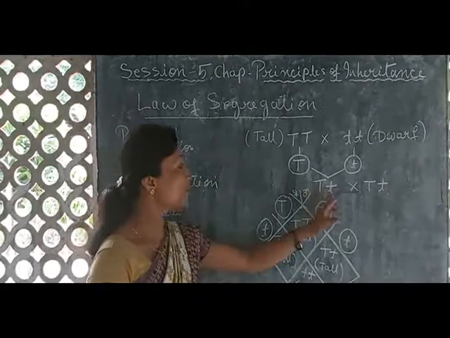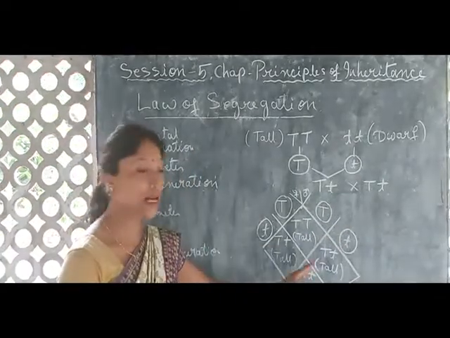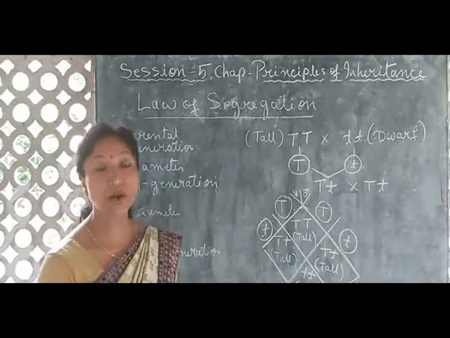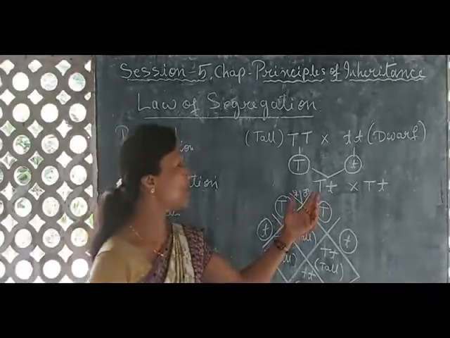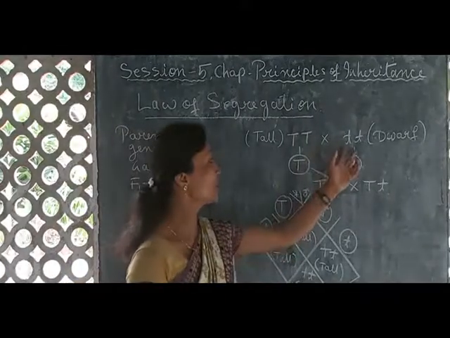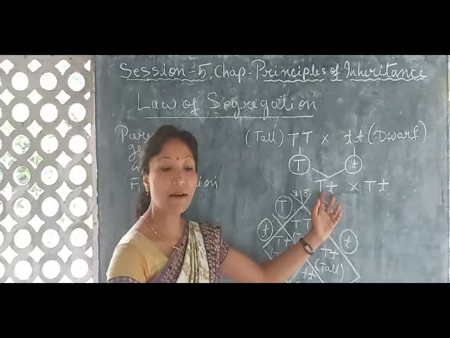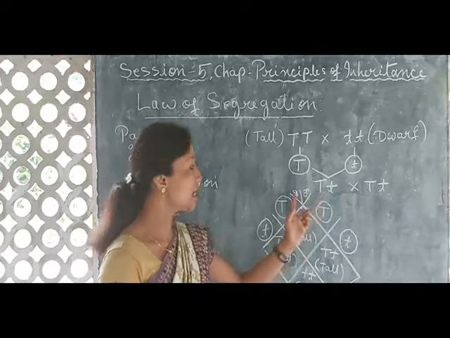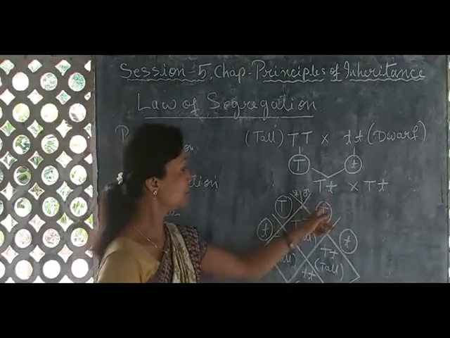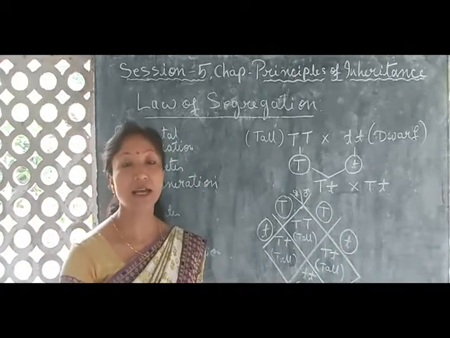If there were blending, then we would not get this recessive character in its pure form. So that is why we are saying that without affecting one another. So the two factors of a gene pair, they remain together without affecting one another, and they separate out. Okay, they separate out only during the gamete formation.